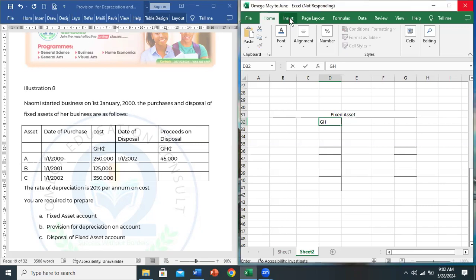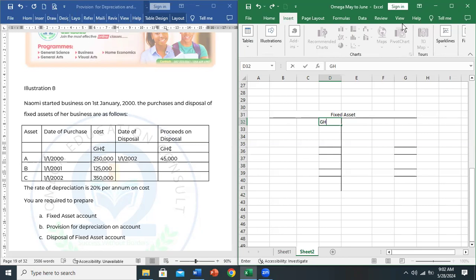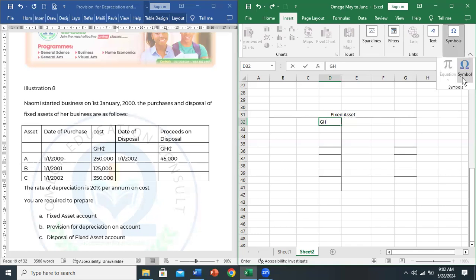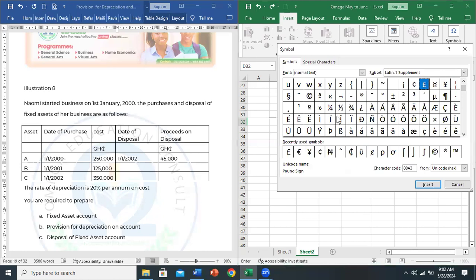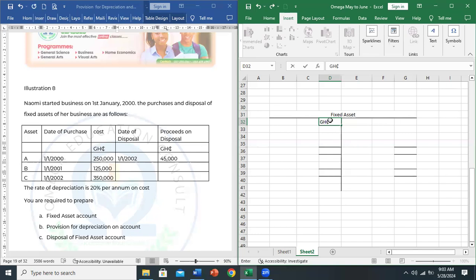Are some of you trying it on your own? If yes, let me know now so that I don't worry myself solving it, so that you can do it for me. Okay, so there's the cedi sign. So Ghana cedi here. Let me copy and put it on the other side.